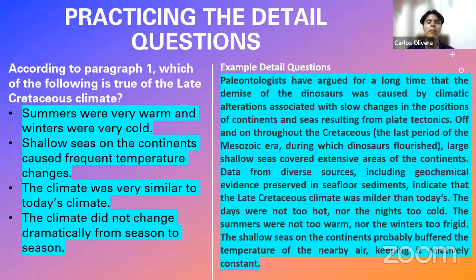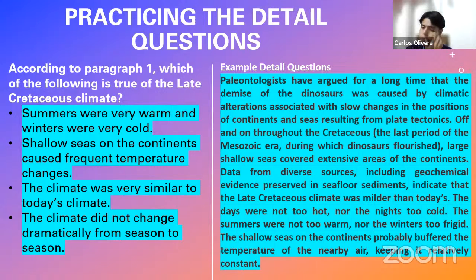What about the first option? For example, it says summers were very warm and winters very cold. This is completely in opposition to what the reading passage says, right? It's totally wrong. Why? Because the passage says that summers were not too warm, nor the winters too frigid. But here it says that they were warm and cold, so wrong. The second one, shallow seas on the continents cause frequent temperature changes, right?